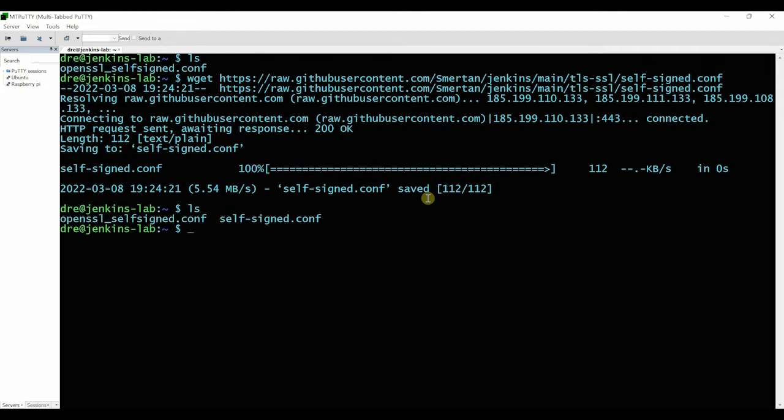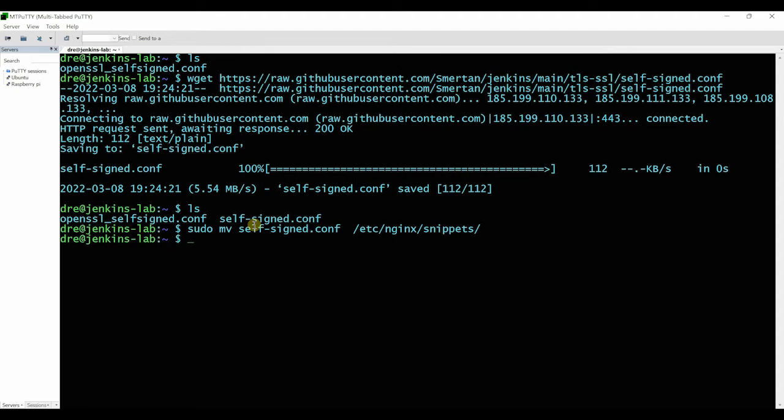ls. So now we have the file. It's named appropriately. So we just need to move it into the location. So we just want to do a sudo move self-signed into etc nginx snippets, and it should copy the file name there.